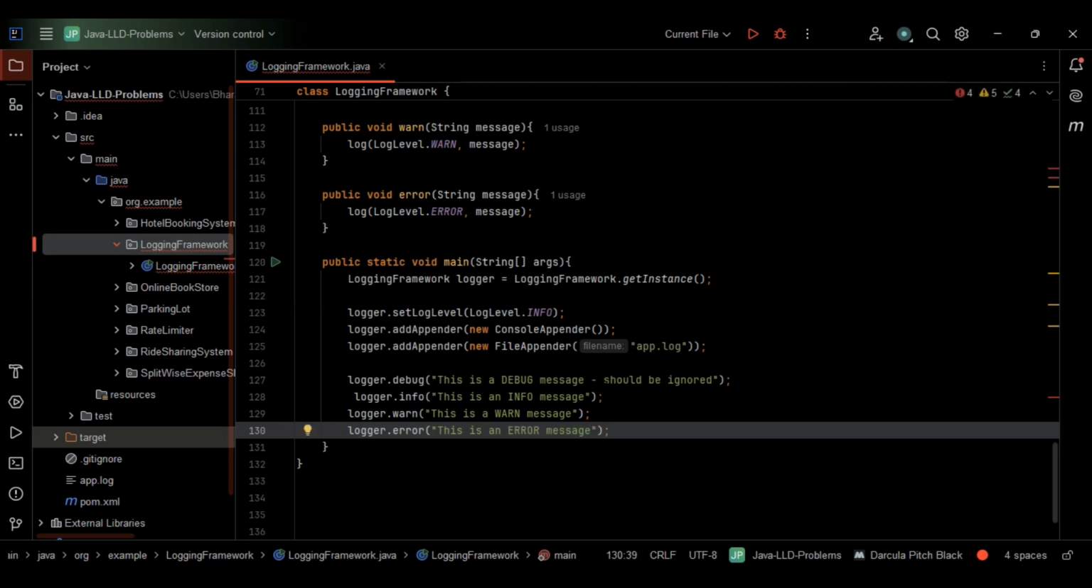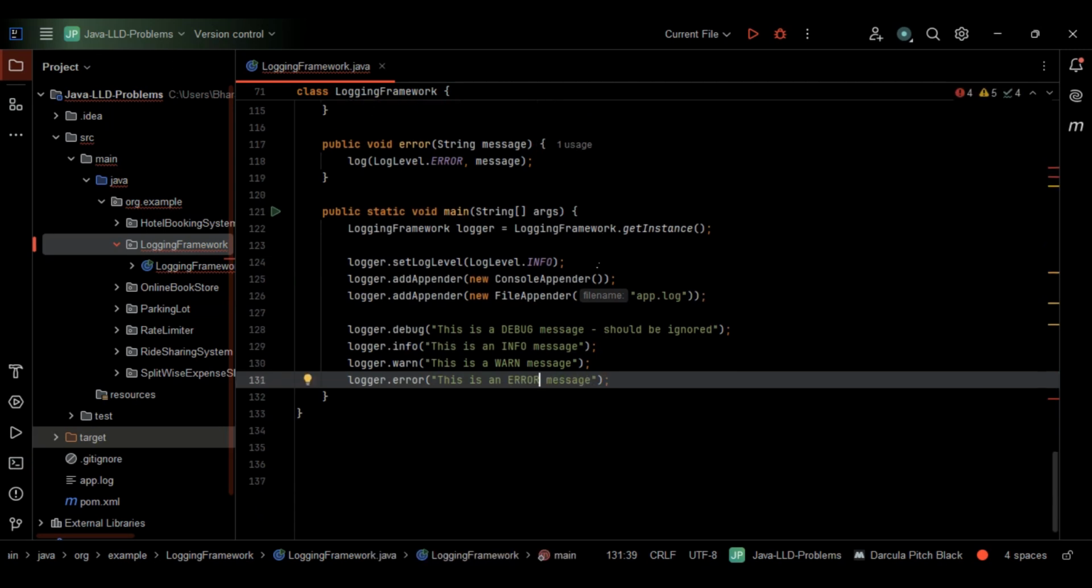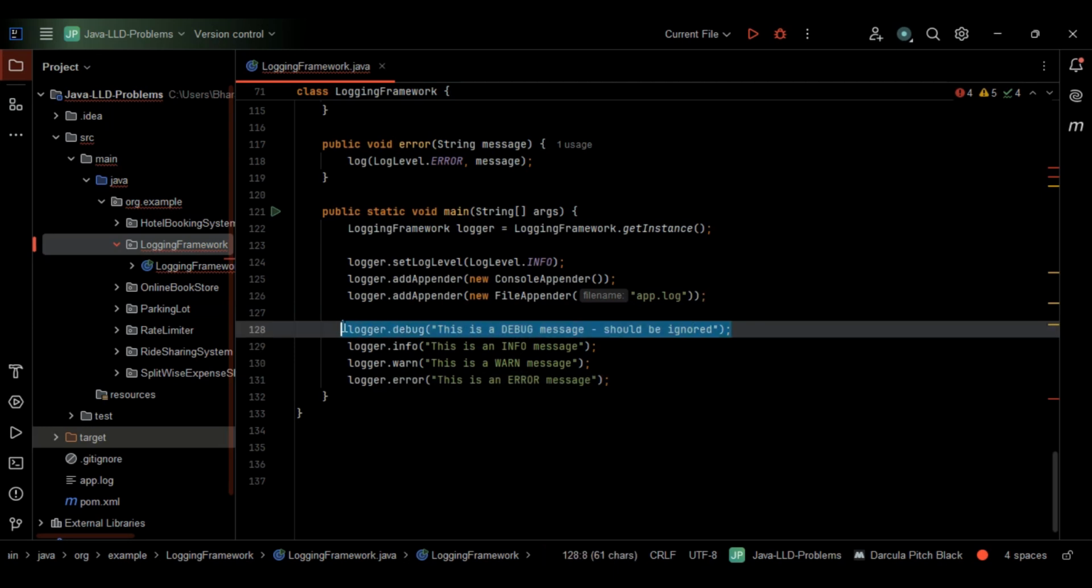This one is fine. So let me format the code once. So this is it for the code. So now, this has to log at or above the configured level, info, right? In this case, this should be ignored and shouldn't be printed in the output, because it is below the threshold level, right?